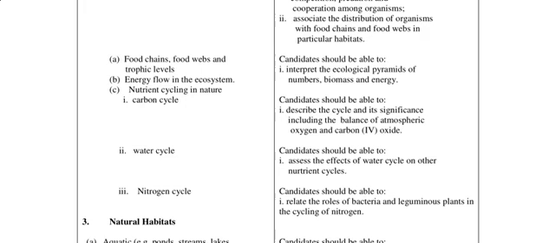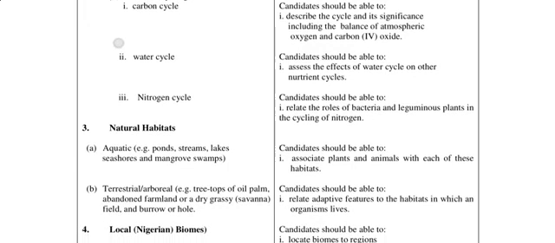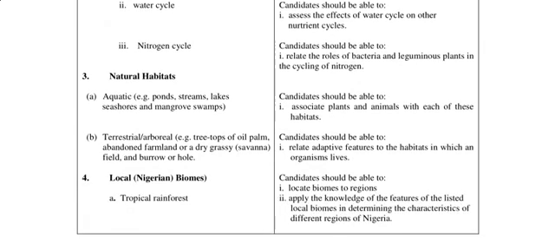Yes, very, very important. Then under the nutrient cycle in nature, you should be able to describe the cycle and its significance, including the balance of atmospheric oxygen and carbon dioxide for the carbon cycle, assess the effect of the water cycle on other nutrient cycles, and relate the roles of bacteria and leguminous plants in the cycling of nitrogen, even lightning. Yes, you have to know all that.